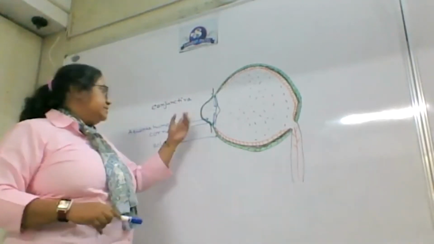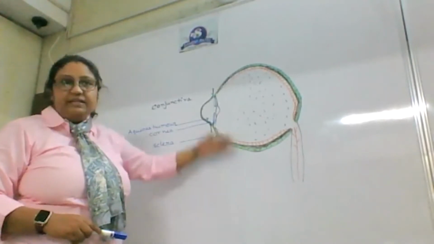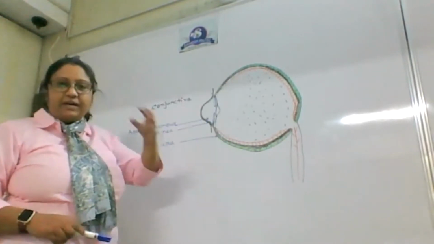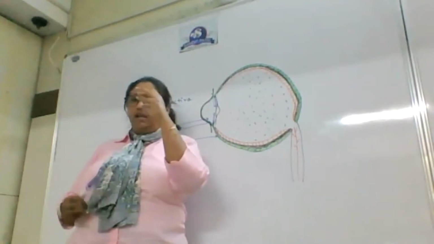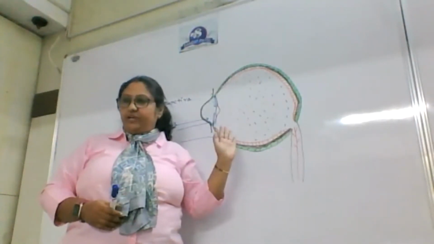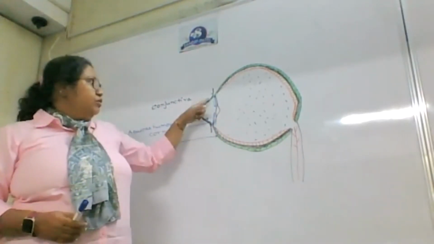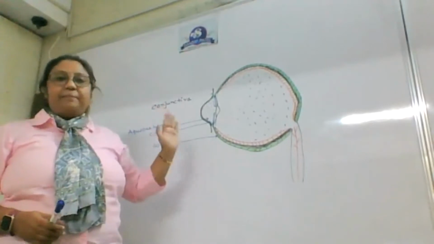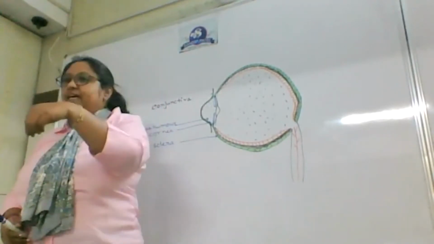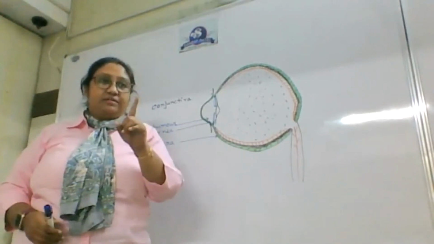So these two muscles, I am taking a cross section of the eye. That means if this is the eyeball, I cut it like this, and you are seeing the different layers. Now this layer, although it is appearing as a rod-like structure, it is not a rod-like structure. It is a ring-like structure.